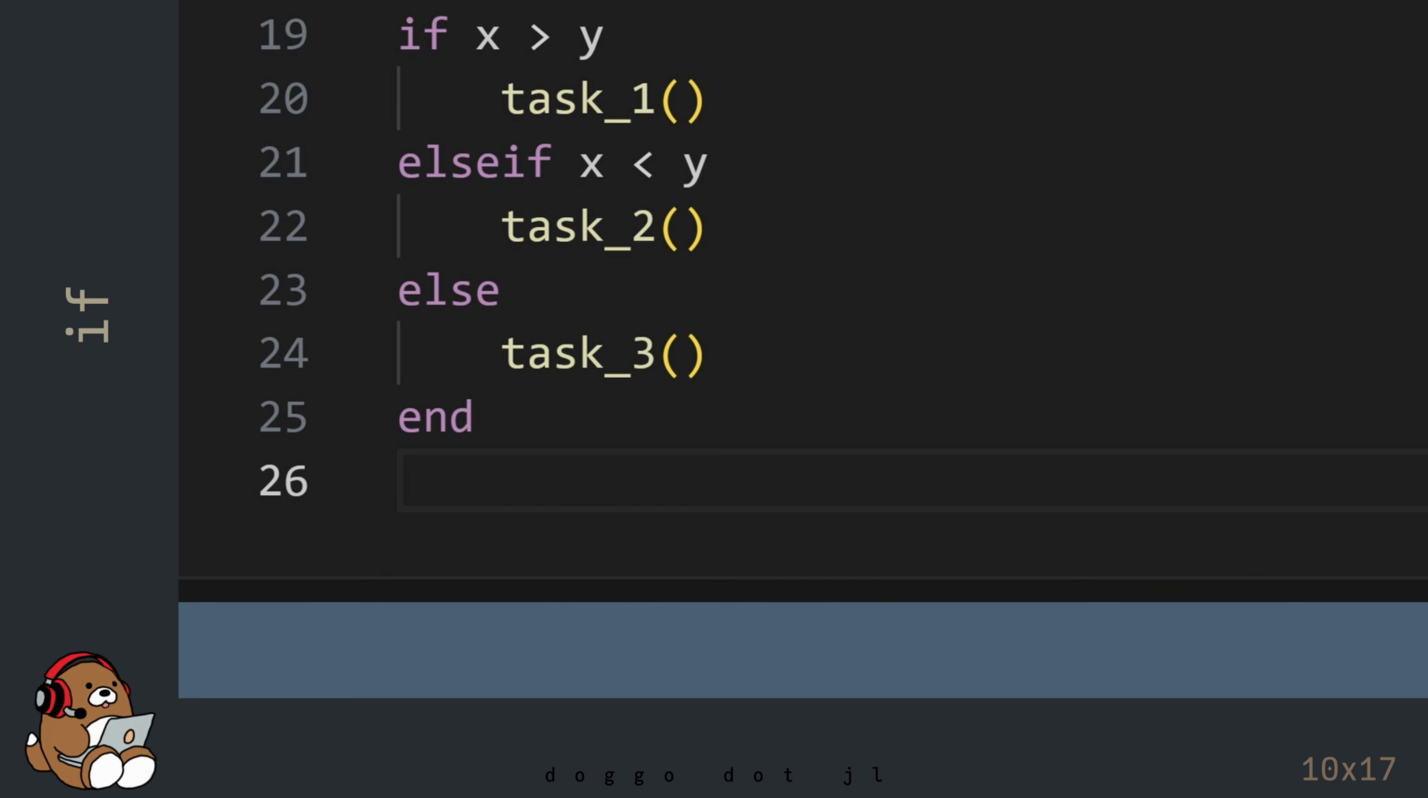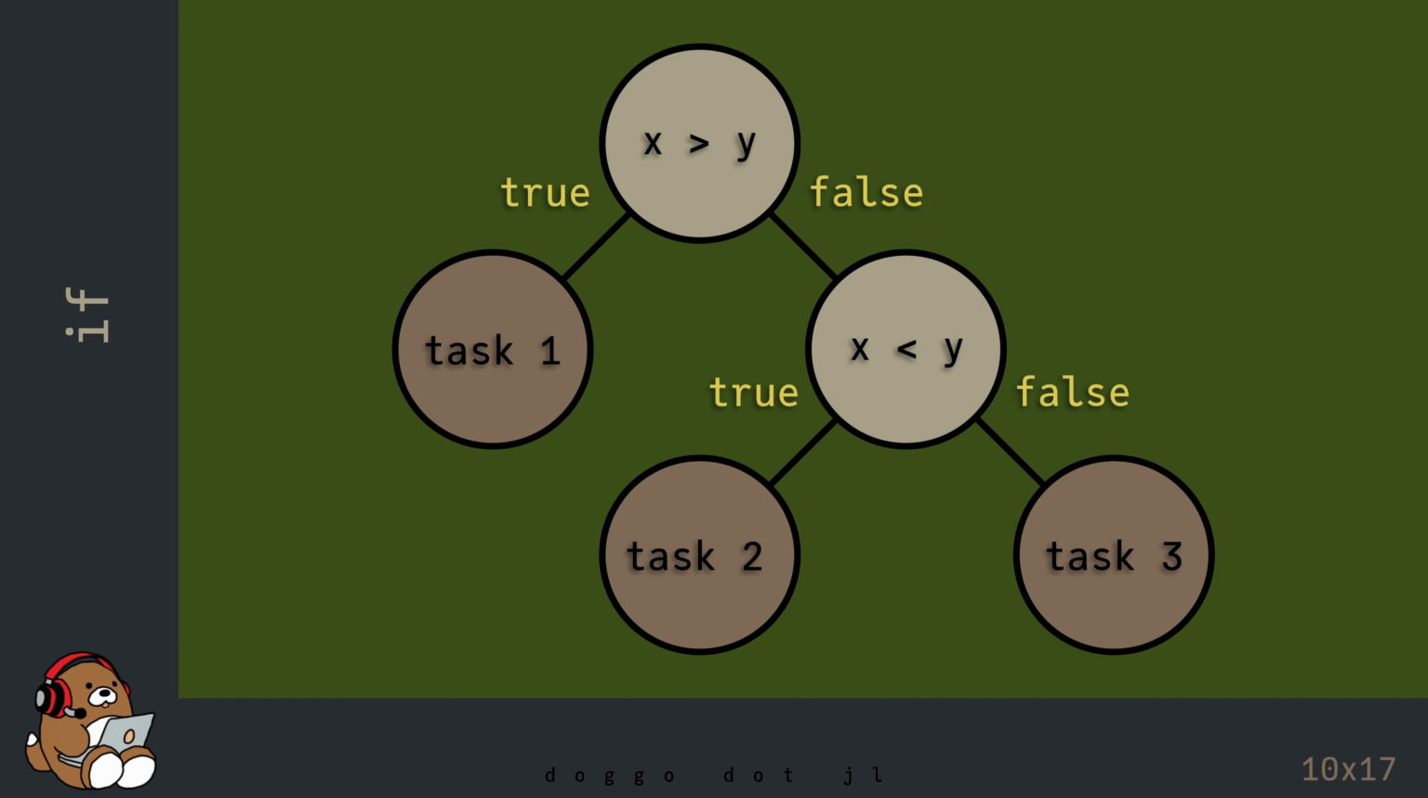Now before hitting Shift-Enter, let's talk about this code and try to anticipate what's going to happen. So in English, this code can be read, if x is greater than y, then perform task 1. Else, if x is less than y, then perform task 2. Otherwise, perform task 3. Here's a visualization of the code. Based on this diagram, your computer can use logic to determine which task to perform.